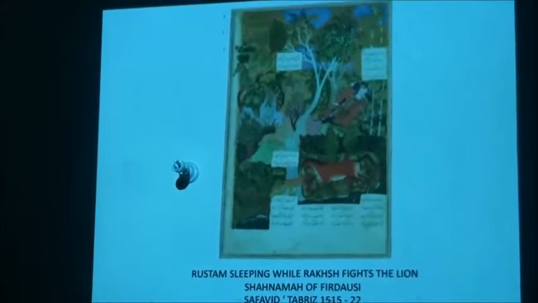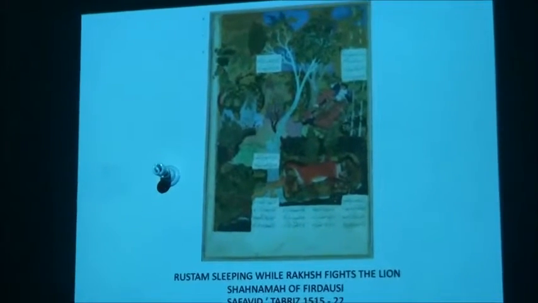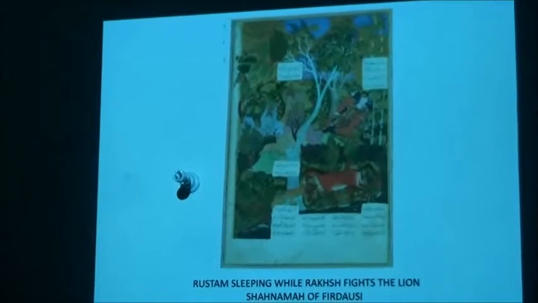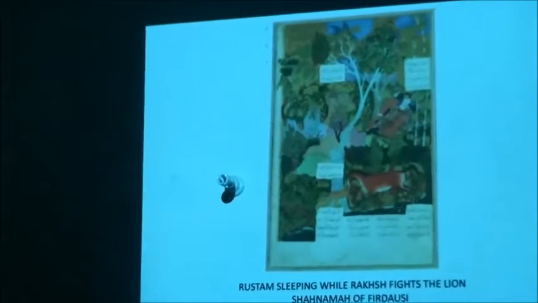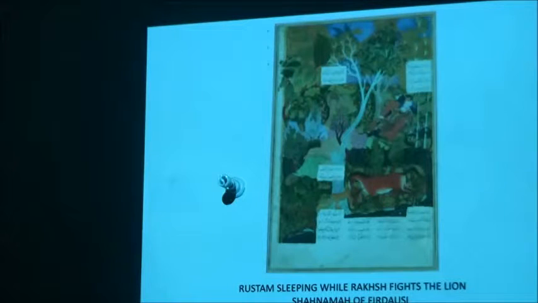This is again from the same Shahnama, but a different style, and this is Safavid Tabriz, and we moved into 1550 here. So this was done, I think, by Sultan Mahmud, the artist, and you see a whole different way in which there is arrangement and composition of the shrubbery and the whole aspect of the jungle, Rustam in the sleep, and the horse is the one who is fighting with the lion. So there is a lot of symbolism here, and Rustam is that hero that everybody aspires to be, the perfect one who's forever fighting all kinds of tests and passing them and evolving in terms of his character.